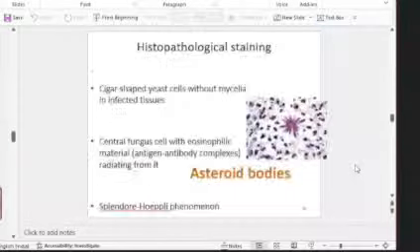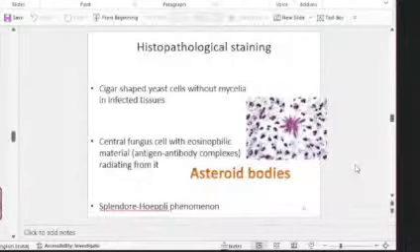Here, the characteristic feature is the asteroid body. So you can see that there is a central fungus, and eosinophilic material is radiating from it. That's the asteroid body. Okay, eosinophilic material radiating from the central fungus. It's called the asteroid body or the Splendore-Hoeppli phenomenon. Again, an MCQ: asteroid body for sporotrichosis, sclerotic body for chromoblastomycosis.